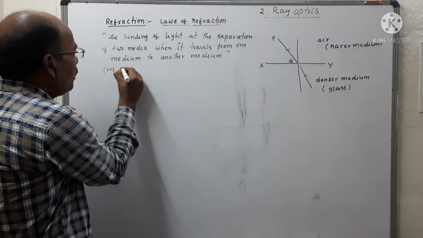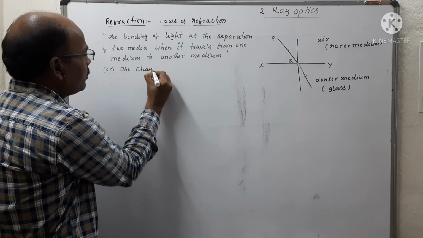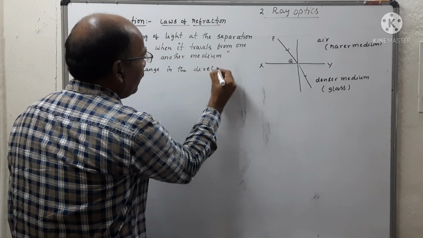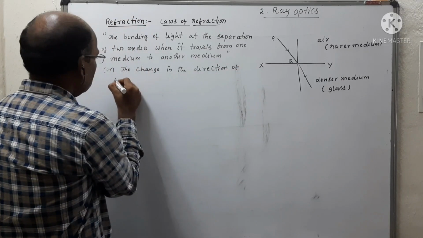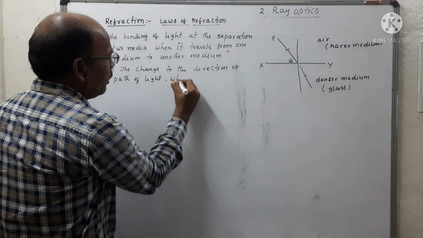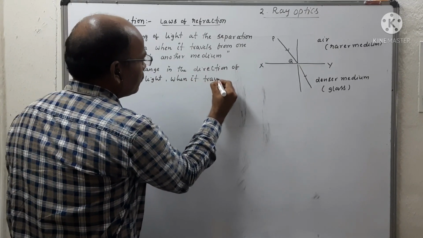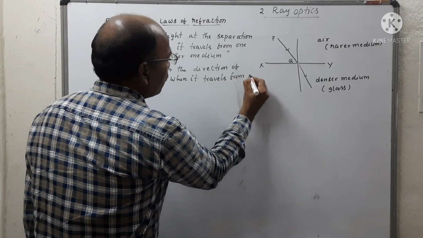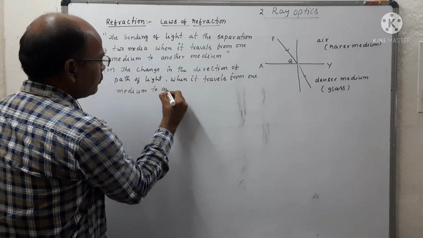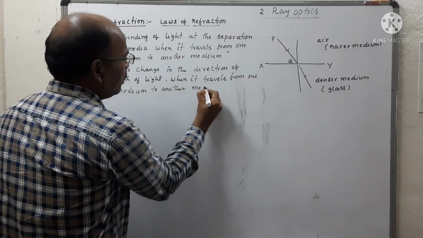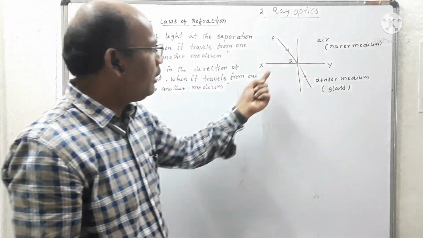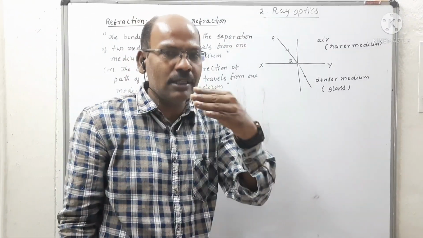Or the change in the direction of path of light when it travels from one medium to another medium is also called refraction.